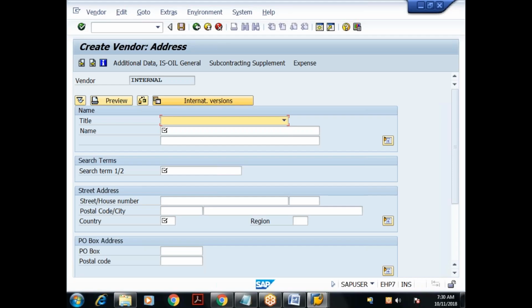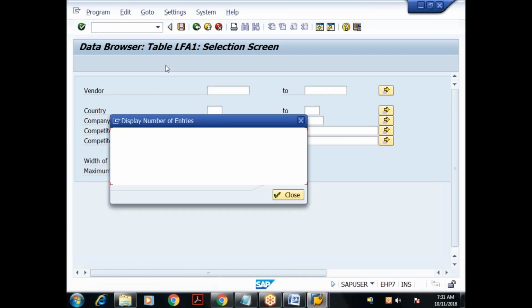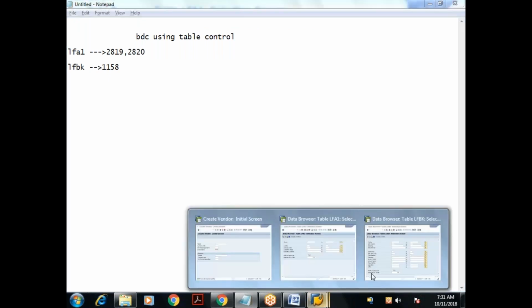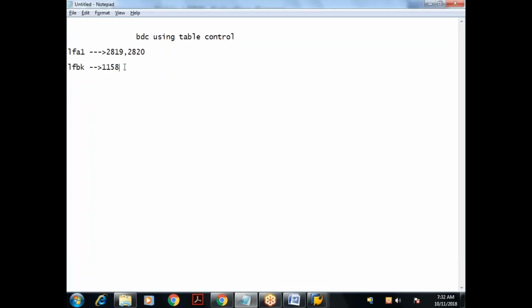Account 612 has been created. So for this account group, the vendor number is automatically created. The vendor number has internal assignment. Internal assignment means the vendor number will be proposed by SAP itself. 612 is the vendor. Let me go and check the table. 2820. Earlier, how many entries were there? 2819. So now I got 2820. Let me go to the LFBK table. How many? 1158. Earlier also 1158. So there is no change here because I have not inserted any bank record for that particular vendor.